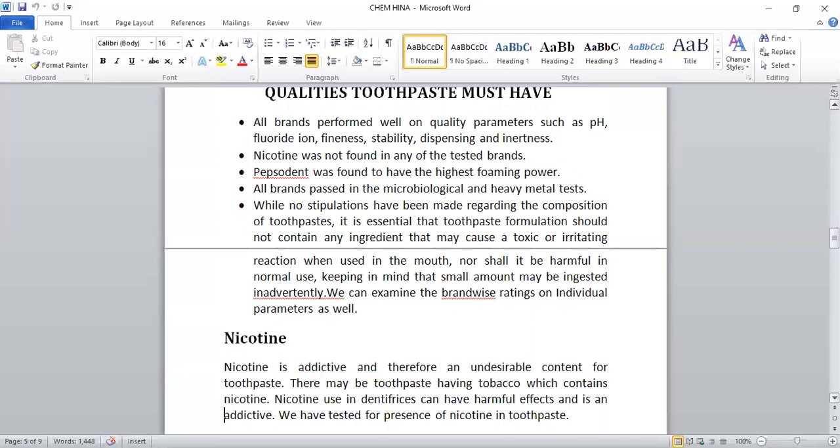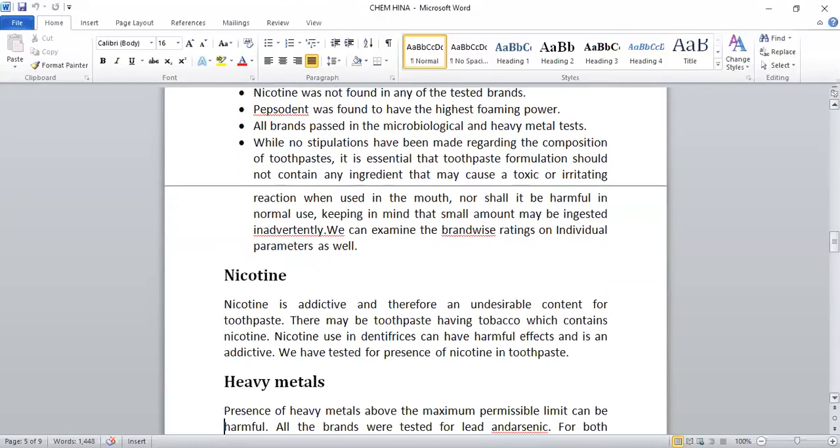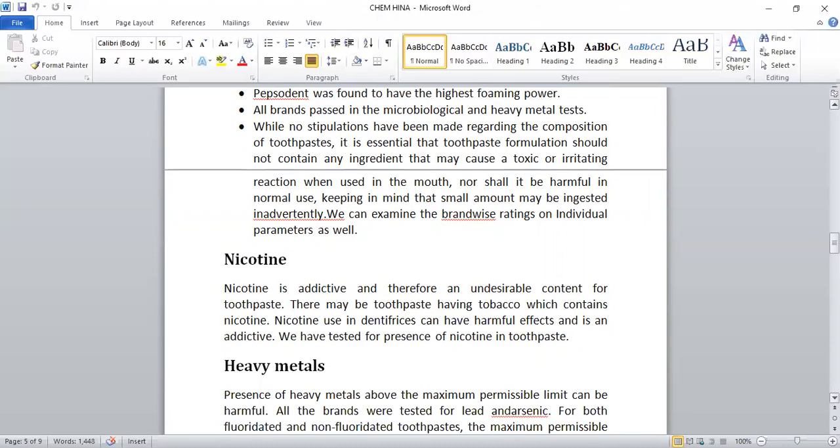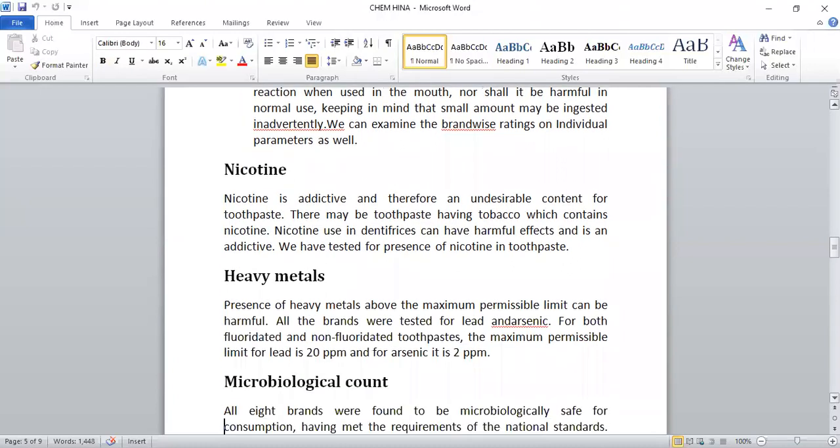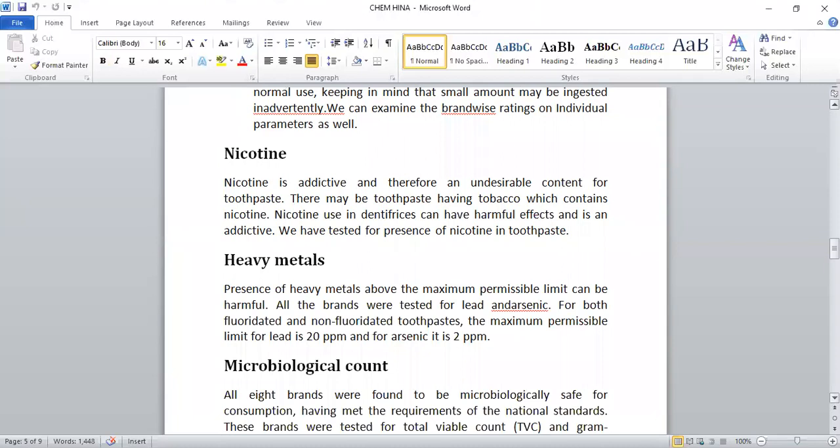Keeping in mind that a small amount may be ingested inadvertently, we can examine the brand-wise ratings on individual parameters as well. So these are the parameters we should consider, and the qualities that the top toothpastes must have. As I have told you about nicotine, nicotine is addictive, and we know that there is also nicotine in various types of smoking equipment, cigarettes, and all that.